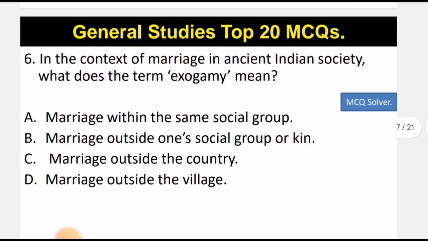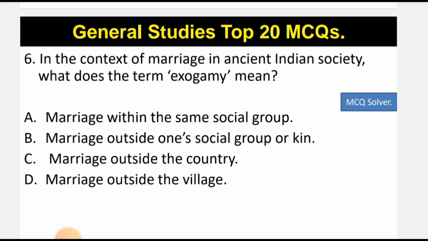Now let's move to question number 6. In the context of marriage in ancient Indian society, what does the term exogamy mean? Usually in ancient India, as you have gone through my ancient India video, you will find that the women, usually during the early Vedic period, had the liberty to go for exogamy, that is they could marry outside their social group or outside the kin.